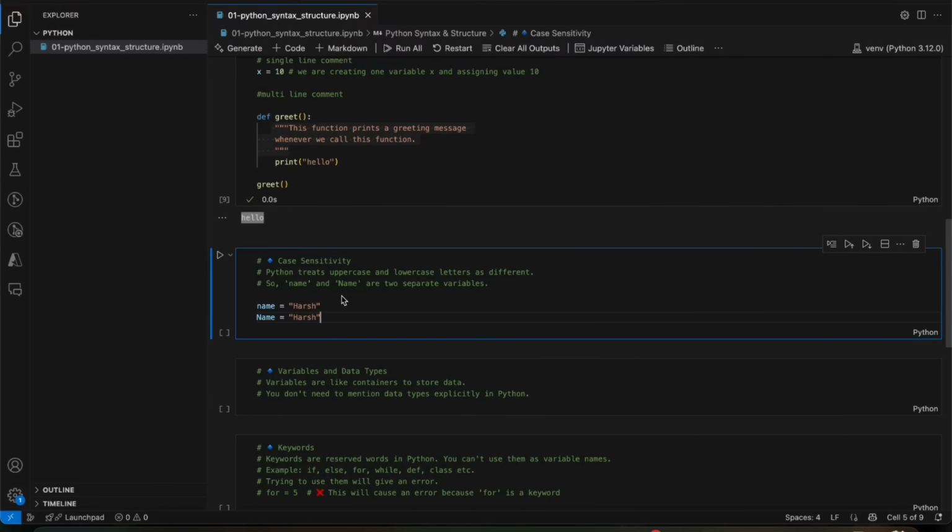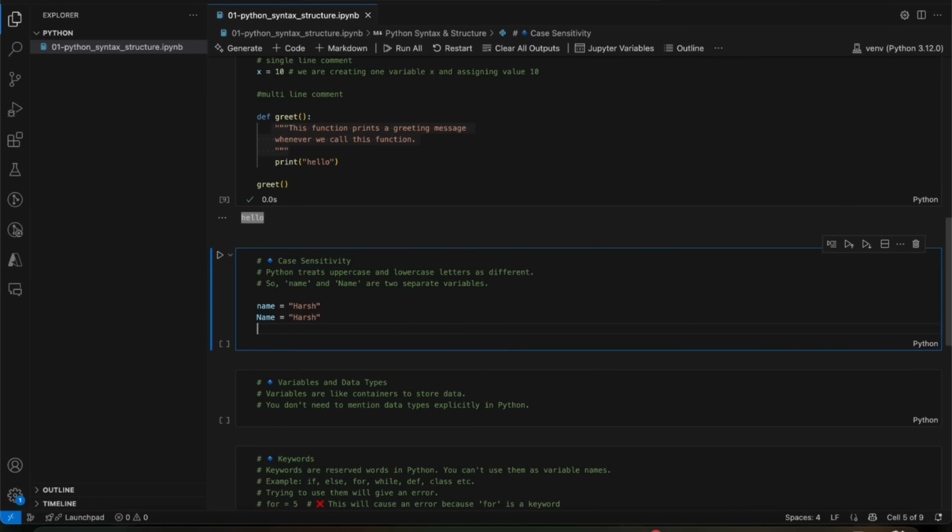So Python is case sensitive. Python is a case sensitive programming language. This means that uppercase and lowercase letters are treated as different characters. Variables like name, as we showed you, and also if we have something like this, it's also a different variable. All these three variables are different. The same applies to functions, keywords, and identifiers also.